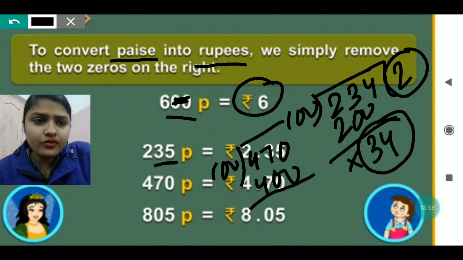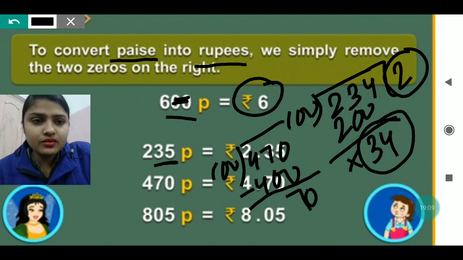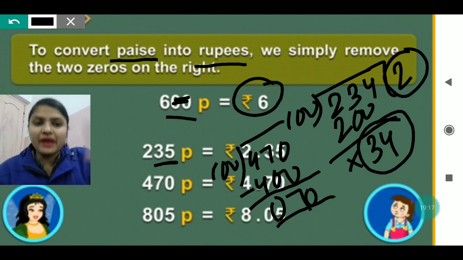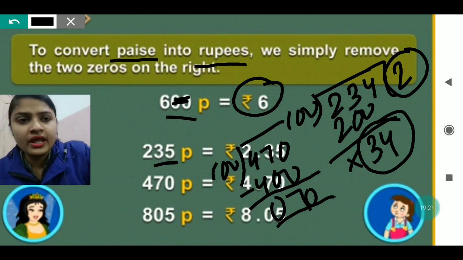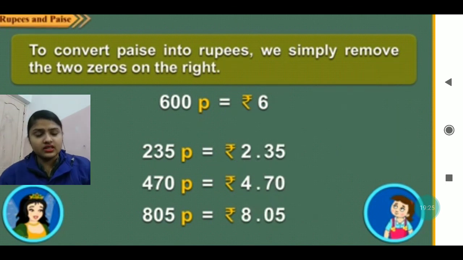So we write 400 just below 470 and subtract. 0 minus 0 is 0, 7 minus 0 is 7, and 4 minus 4 is 0. The remainder we get downside is 70. That will go in paise, and the number we get as the quotient, that is 4, will go in rupees. So this is how we do the conversion.